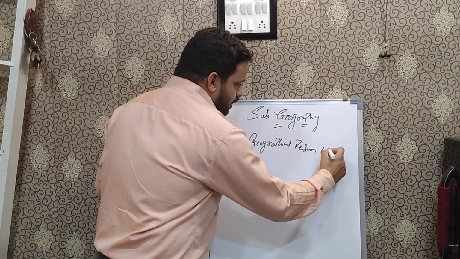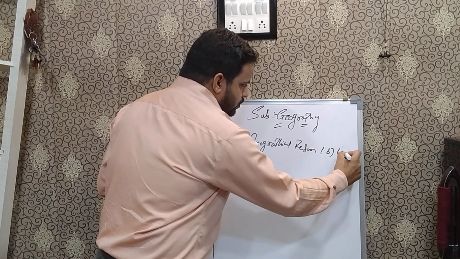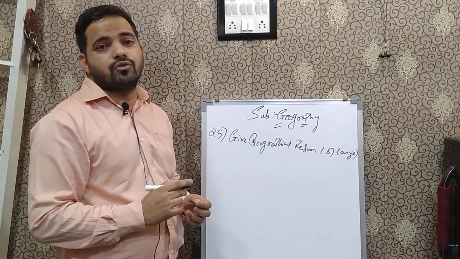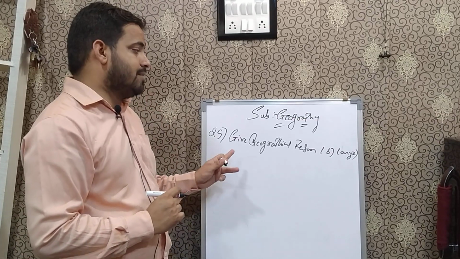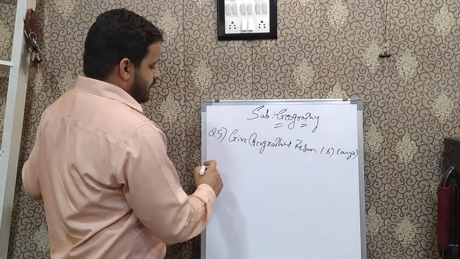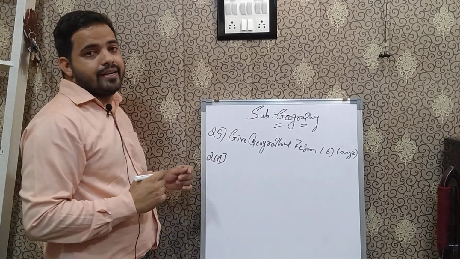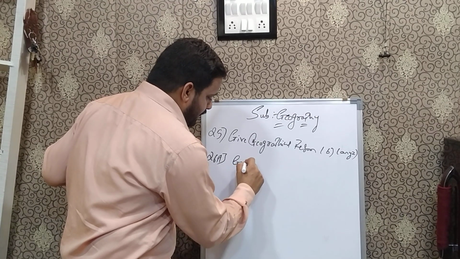That comes to your 6 marks. Here you are having the option of any 2. They will give you 3, out of that you have to solve any 2, and that consists of your 6 marks. Then again an important question, that is question number 6a, that is your graph making